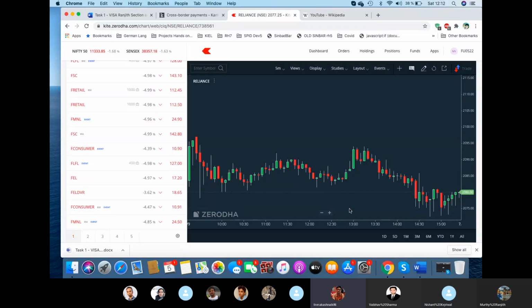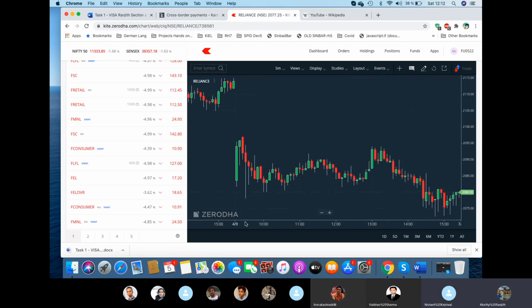Okay, go ahead. So as you see here, the market price started on the 4th of September. The market opened at around 2100 maybe. Oh, no, 2082 or something.